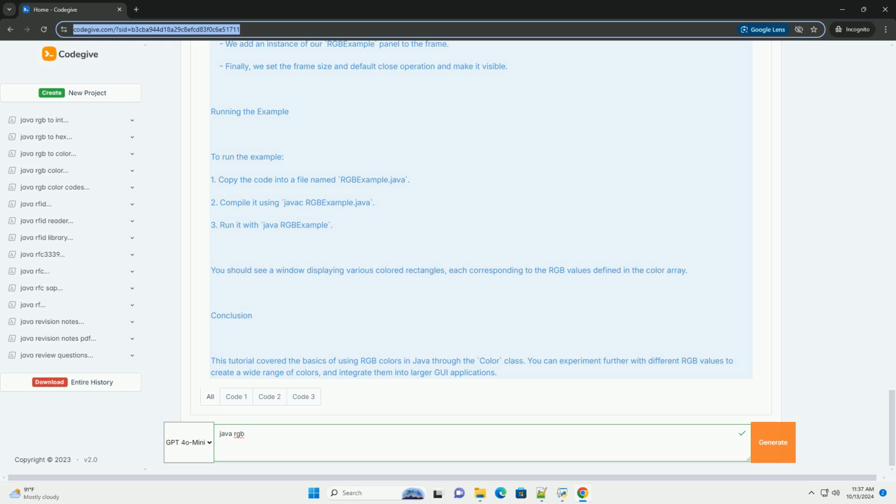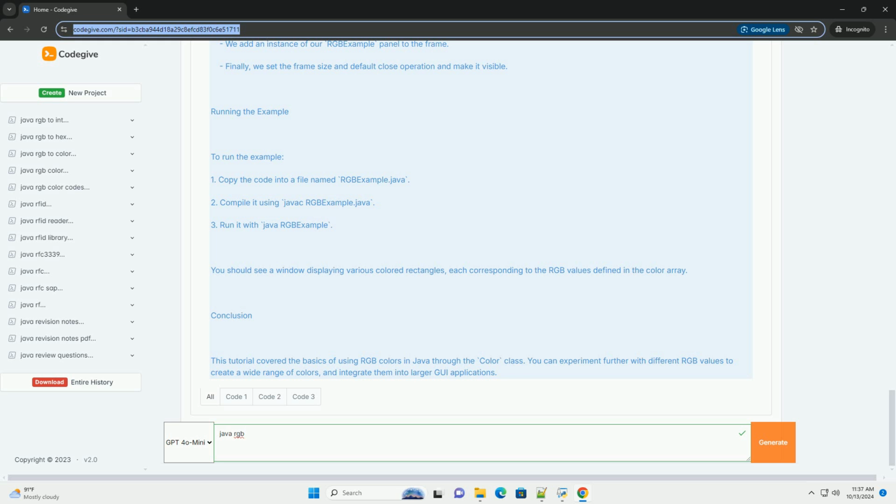Example code. Here's an example Java program that demonstrates how to create and display colors using RGB values. Explanation of the code. 1. Imports. We import javax.swing for GUI components and java.awt for graphics. 2. Class definition. We define a class RGBExample that extends JPanel. This will allow us to override the paintComponent method to draw graphics.